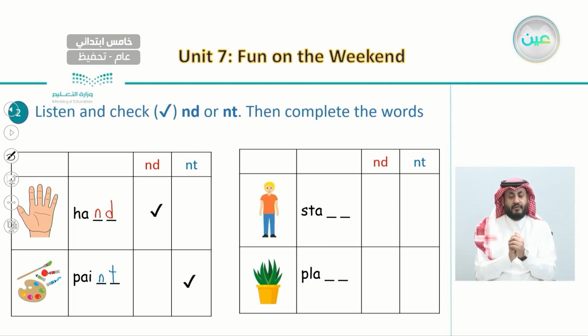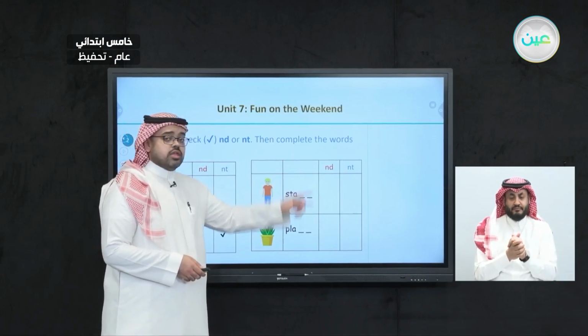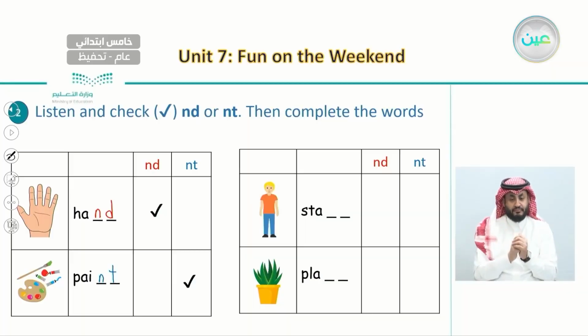Now let us move on to the third word. Listen carefully and decide if this word ends with ND or NT. So number 3, stand. Again, stand. Very good. So what do you think? What is the sound that this word ends with?